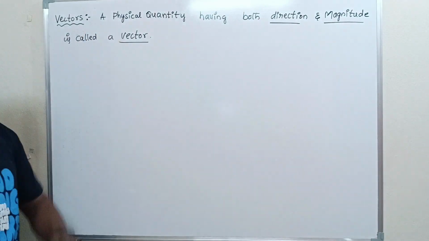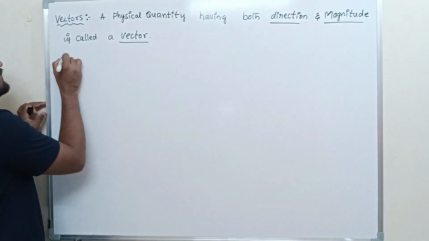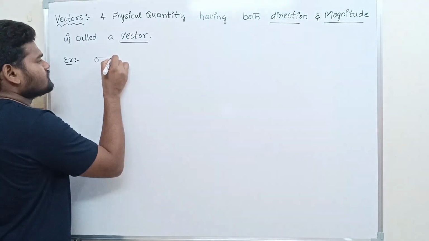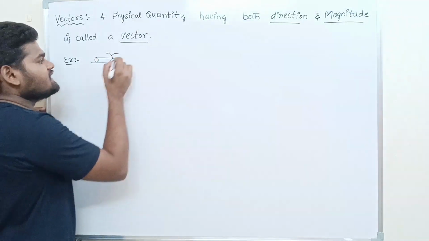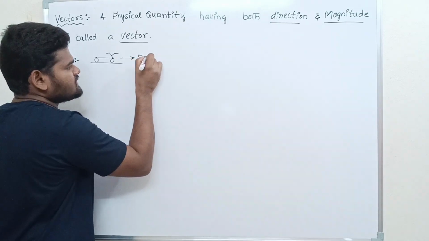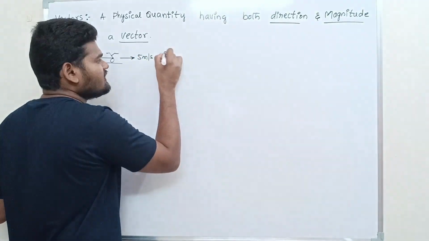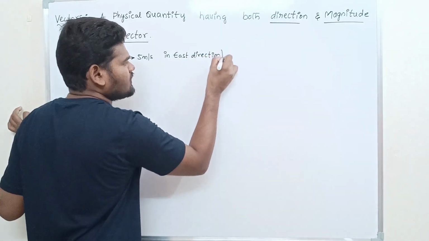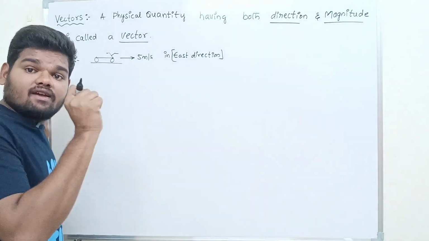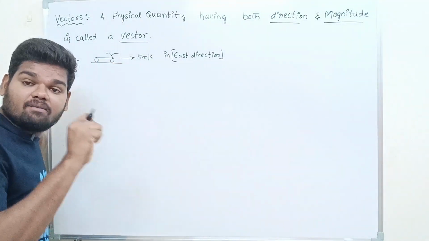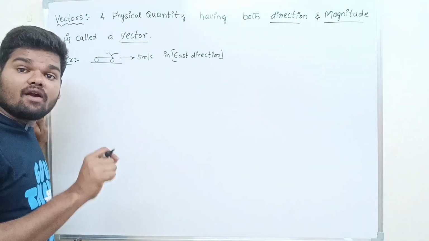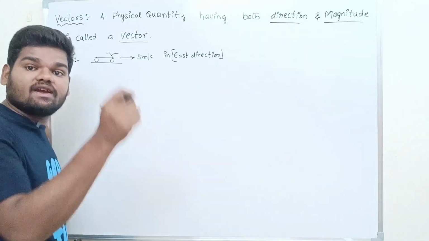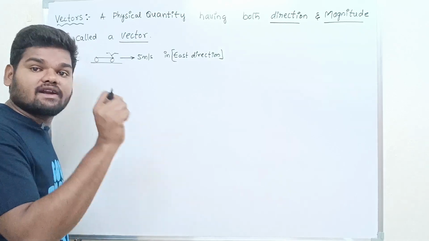Such a type of physical quantity is called what? Vector quantity. I'm taking an example. In this example, I'm taking a bike. A bike is moving with a velocity of 5 meters per second in the east direction. In the previous example, the bike had only 5 meters per second speed, but we did not mention the direction. That's why it is called speed. It has no direction, and speed is a scalar quantity. It has only magnitude but not direction.